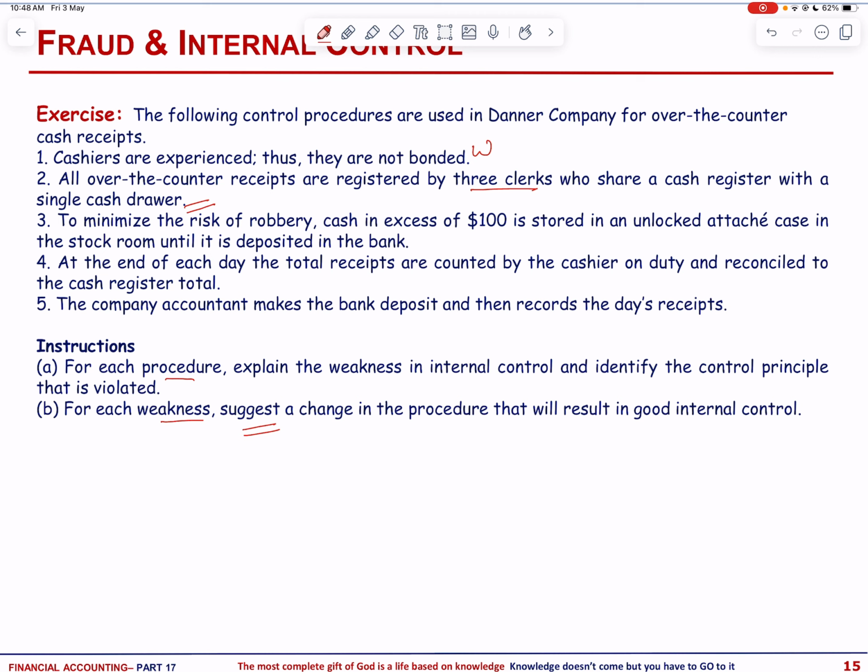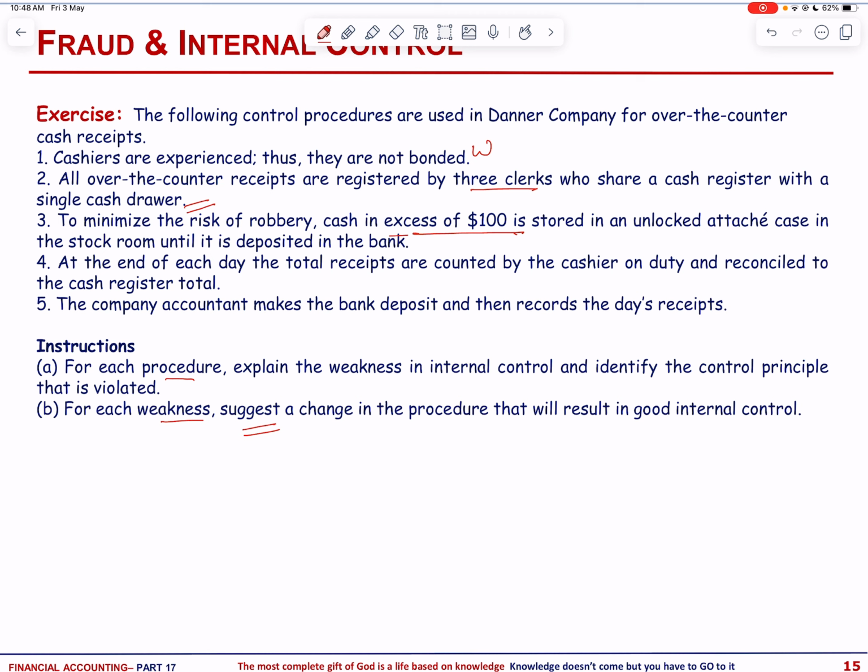In the third case, the weakness is that cash is not adequately protected from theft. The principle that is violated is physical control, and the recommended change is that the cash should be stored in a safe until it is deposited in the bank.